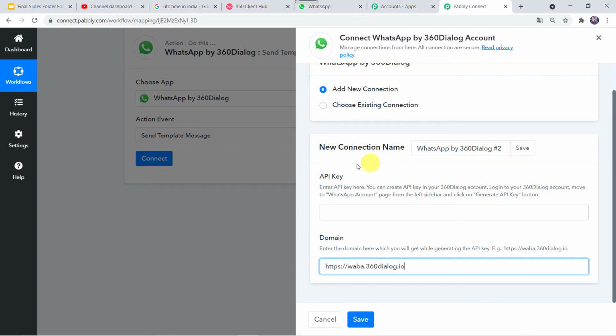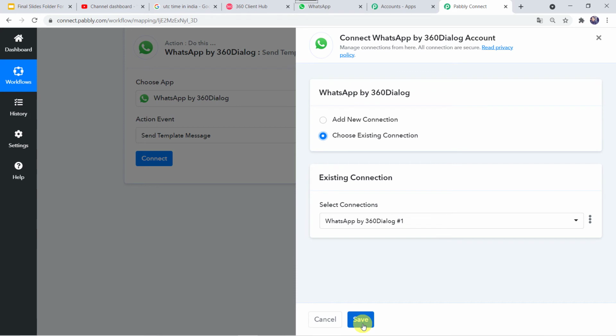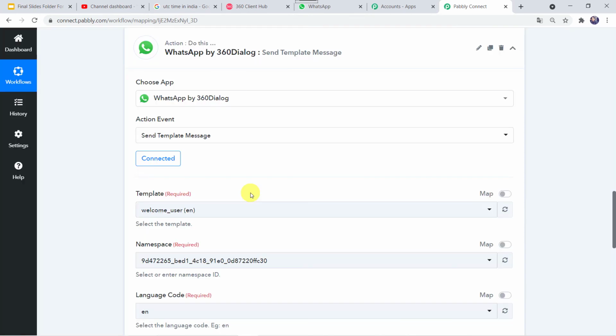So I already have a connection with this API key and domain name. So I'll be choosing my existing connection. You have to create a new connection. Please enter the API key and domain name and then click on save. I'll just choose my existing connection and I'll click on save. And now here we can see that 360 dialog is connected to Pabbly Connect.